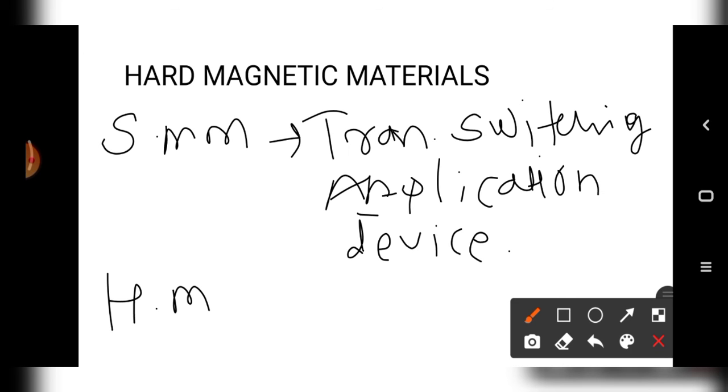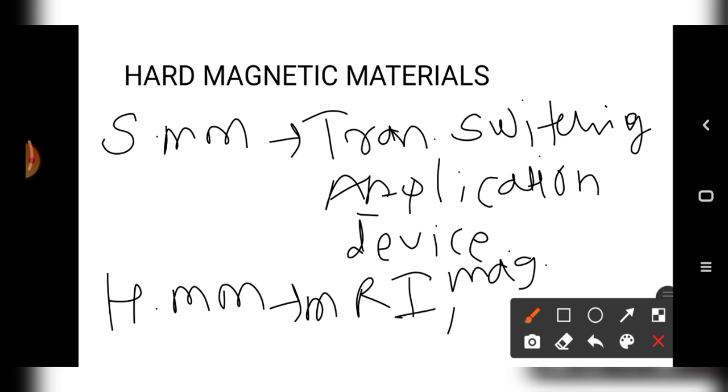Hard magnetic material is used in the MRI scanner and magnetic detector.